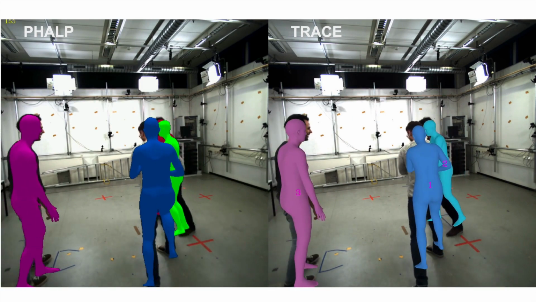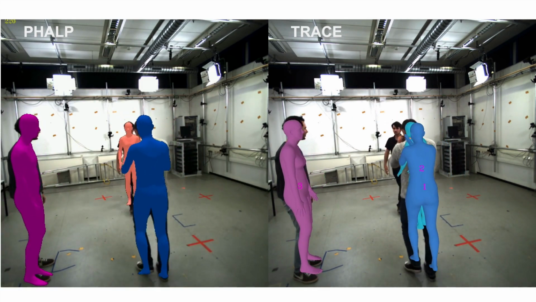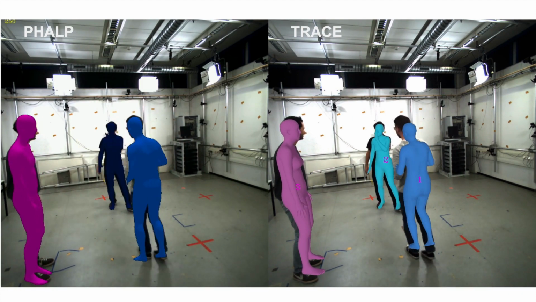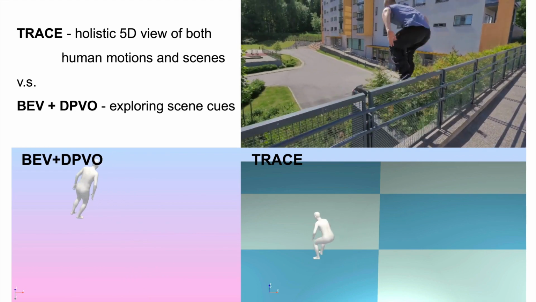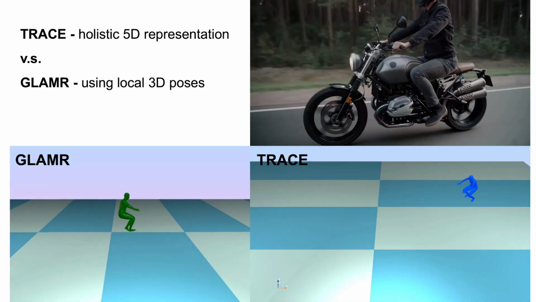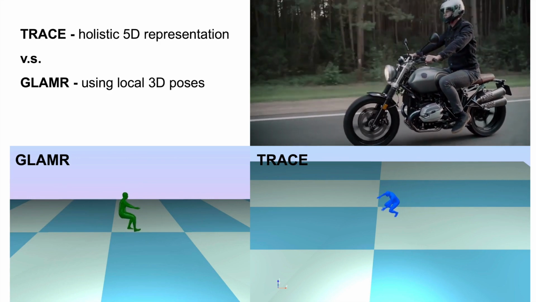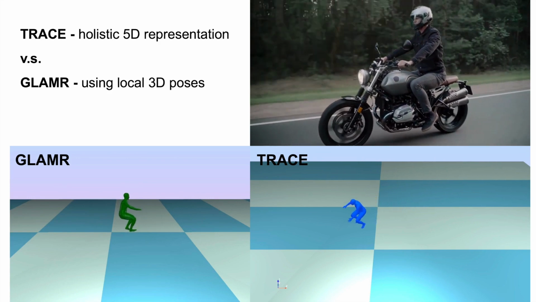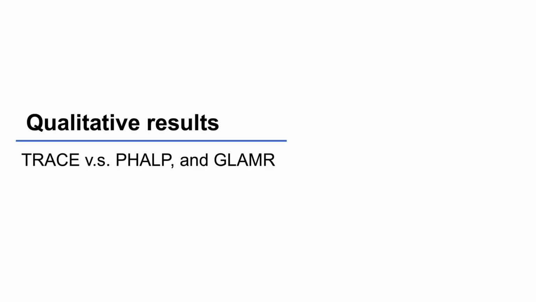Going beyond the 3D cues used by PAP, end-to-end learning in 5D makes Trace more robust to occlusions during tracking. With a holistic 5D view of both human motions and scenes, Trace can handle more challenging cases. Since Trace sees the whole scene, it can use information about the scene motion to avoid GLAMR's failures caused by inferring global trajectories from local 3D poses only.